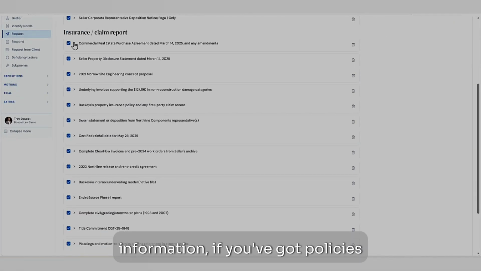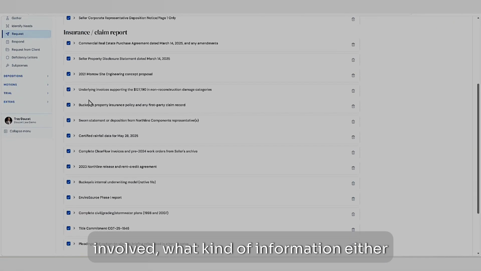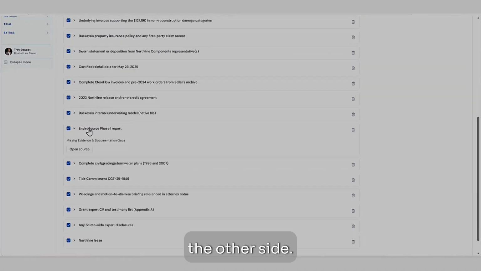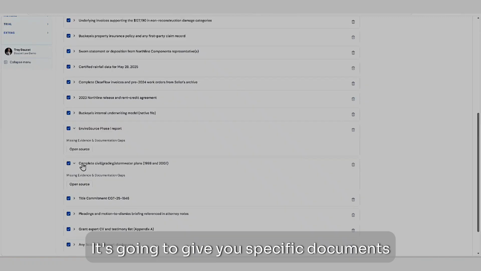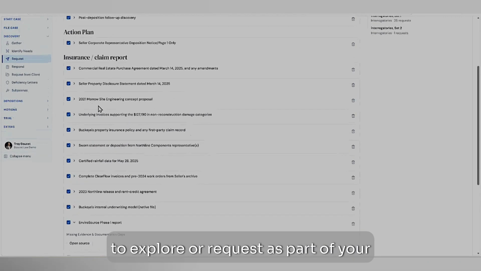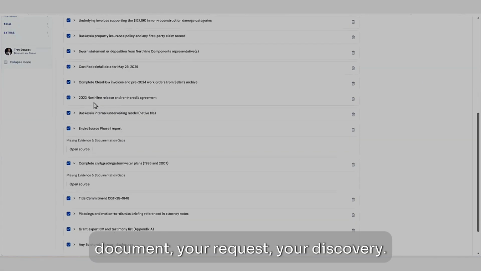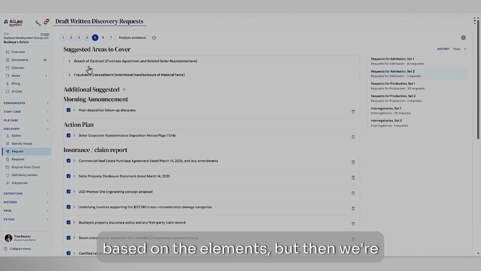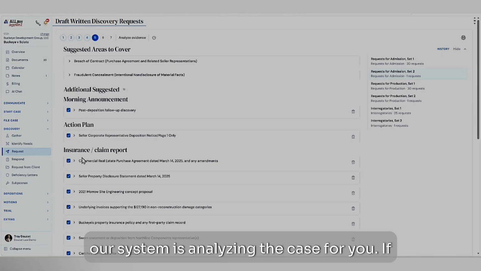for other kinds of insurance-related information. If you've got policies involved, what kind of information, either side that you're on. This one, we're asking for information from the other side. It's going to give you specific documents that should be present that you might want to explore or request as part of your discovery. So not only are we giving you suggested areas based on the elements, but our system is actually going in and analyzing the case for you.